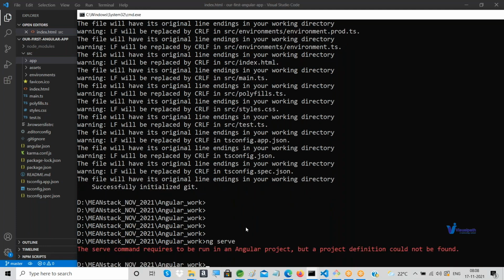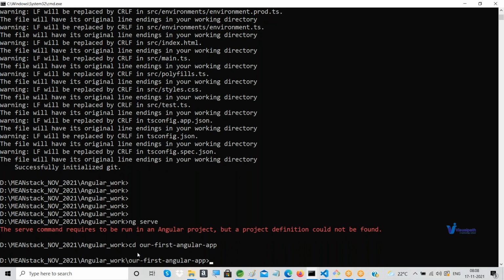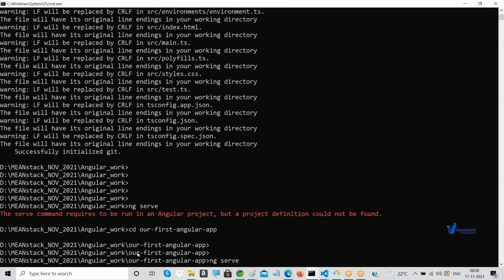Yeah, now it will not work. See what it is telling. The serve command requires to be run in an Angular project, but a project definition could not be found, because within that Angular workspace we don't find any project related information. We have to run this command within the project. So where is my project? Inside this is my project, and here I have to run this command.